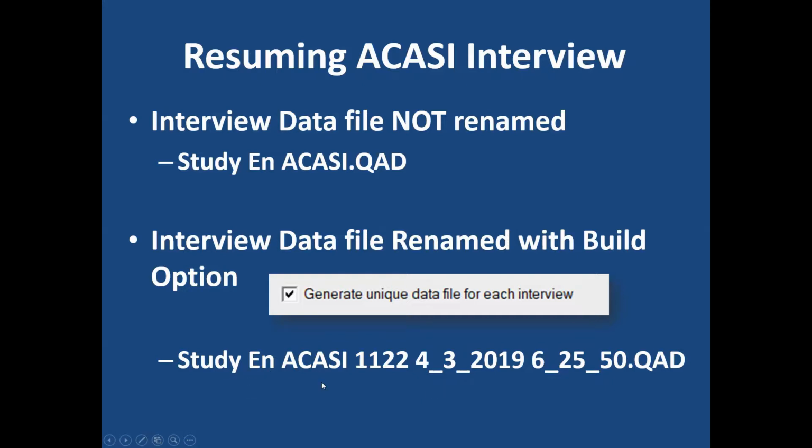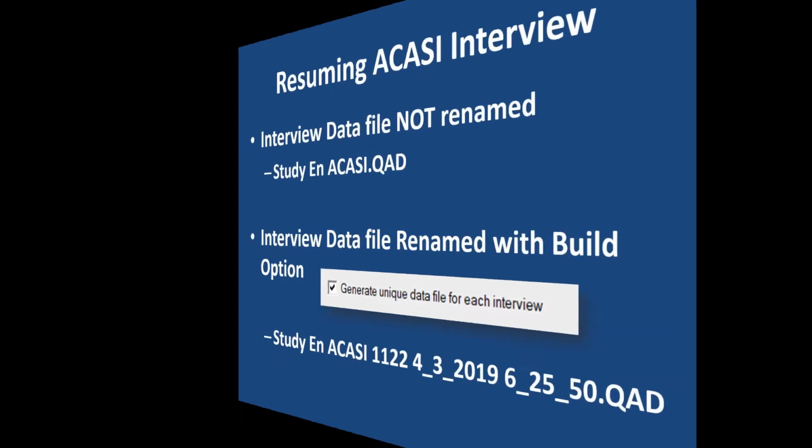It'll include the control file name, plus the unique identifier. Here in this example on the screen, it was 1122, plus a date and a time stamp. That time stamp includes minutes and seconds, so it always is going to be unique. We're going to demo each of those resume methods in this video.